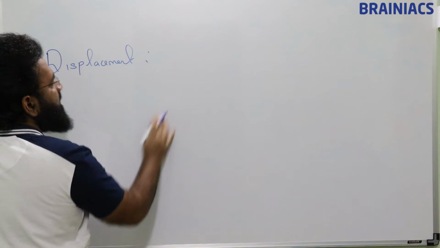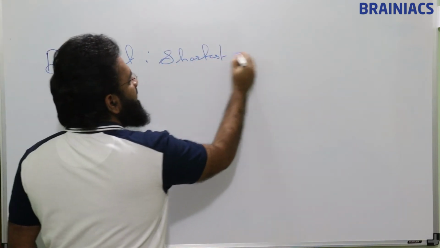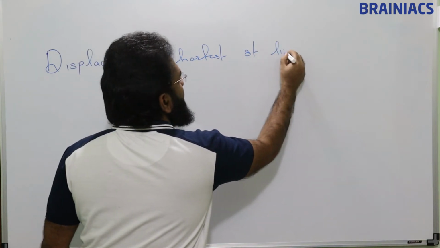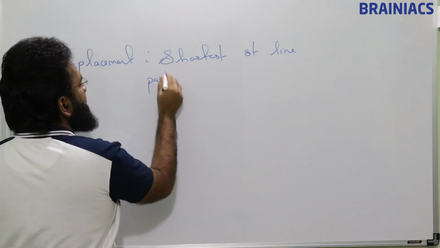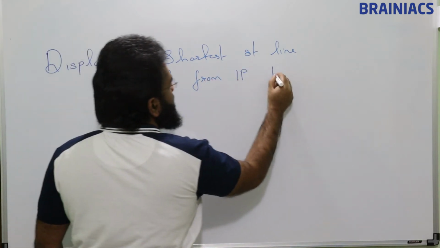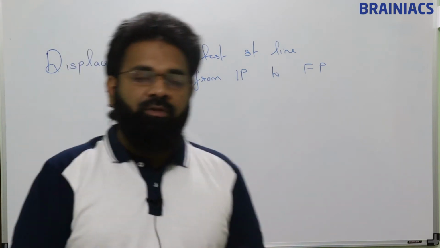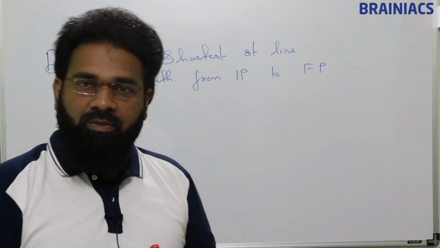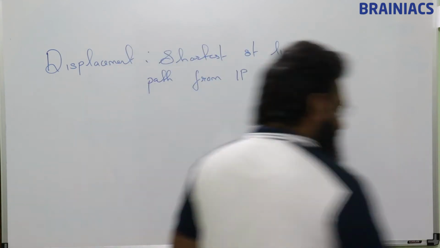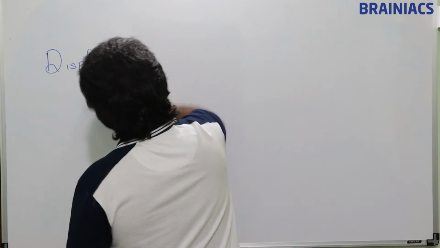So displacement is the shortest straight line path from initial position to final position. So this is the difference between distance and displacement. Must be very careful regarding this fundamental basic concept.